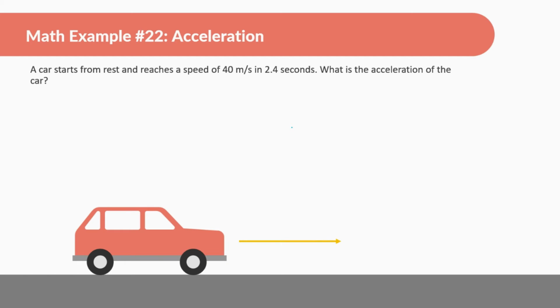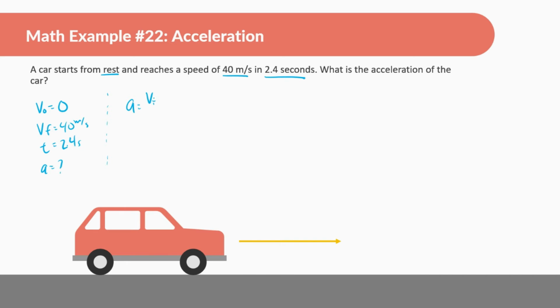Okay. Next example. A car starts from rest and reaches a speed of 40 meters per second in 2.4 seconds. What is the acceleration of the car? Okay, keywords: starts from rest, reaches a speed of 40 meters per second in 2.4 seconds. Starts from rest means the initial velocity is 0, reaches a speed of 40 meters per second means final speed is 40 meters per second, and the time it took is 2.4 seconds. We're looking for the acceleration. Great.